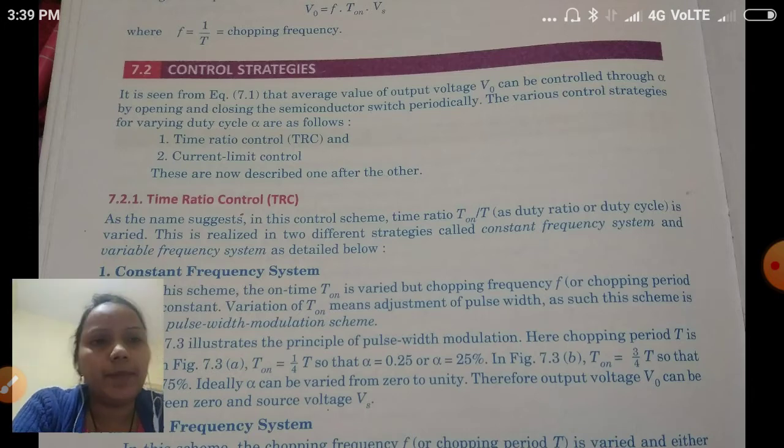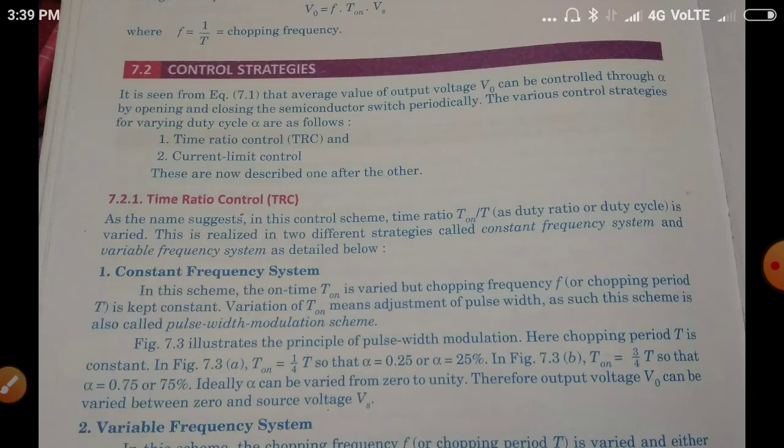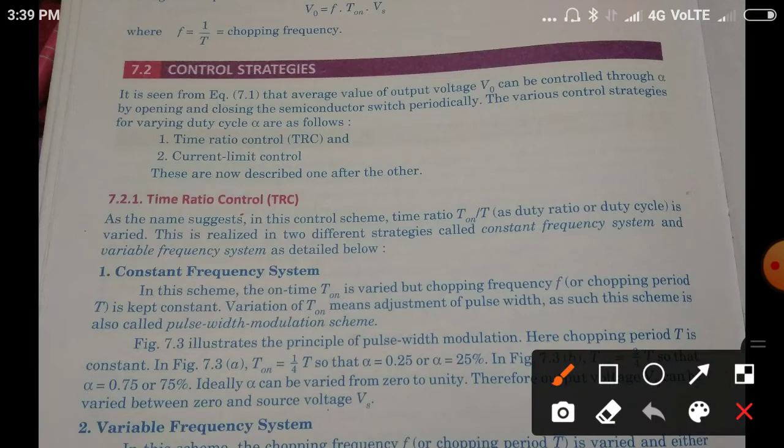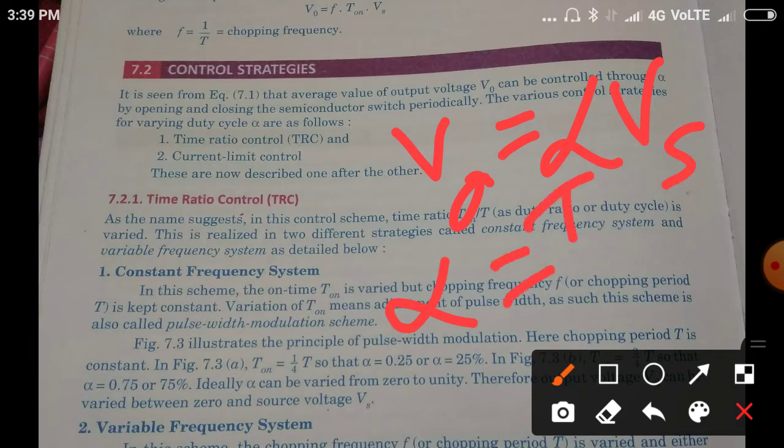In the step down chopper circuit, we've already studied in the previous video session that V0 is equal to alpha into Vs, and here alpha is equal to T on by T. This you already studied in the previous video classes.